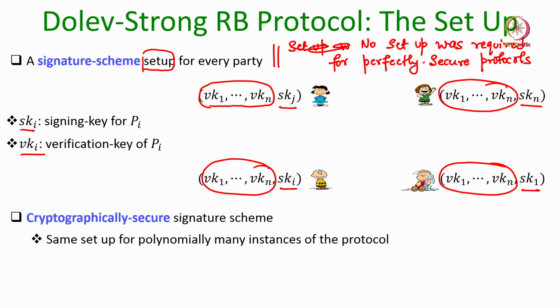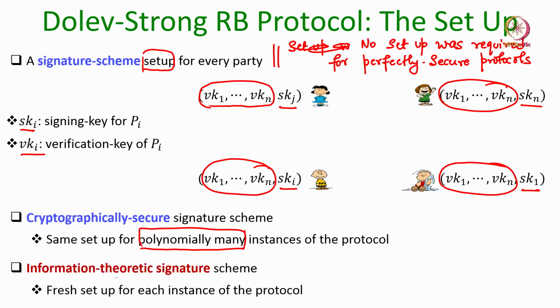If we are using a cryptographically secure signature scheme, then that setup can be reused for polynomially many instances of the Dolev-Strong protocol. For instance, a setup may be used for 100, 1000 or 10,000 instances of the protocol, depending upon the exact value of your security parameter. Whereas if we are using the pseudo signature setup, namely the setup for the information theoretic signature scheme, then we cannot reuse the same setup for multiple invocations of the Dolev-Strong protocol.